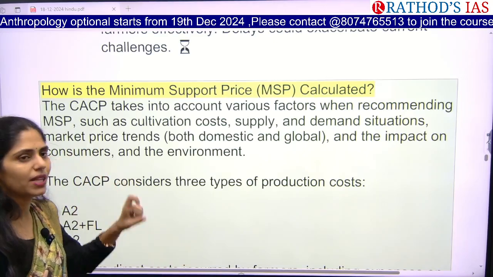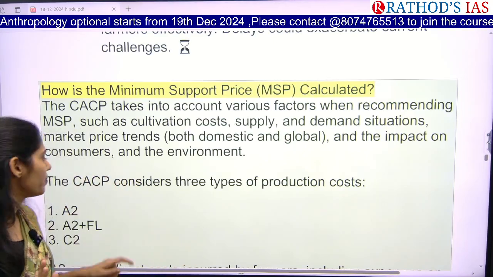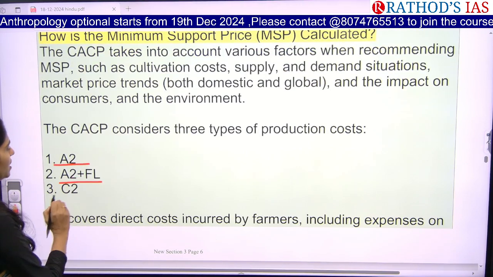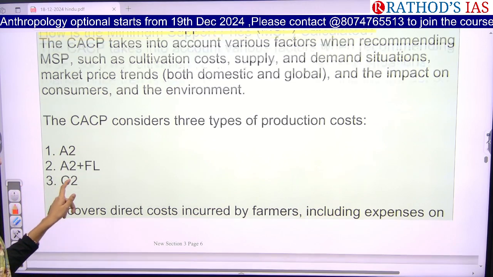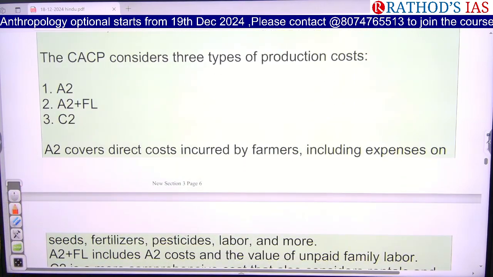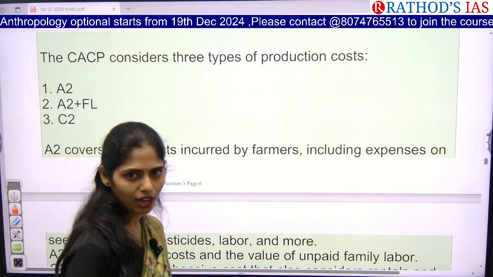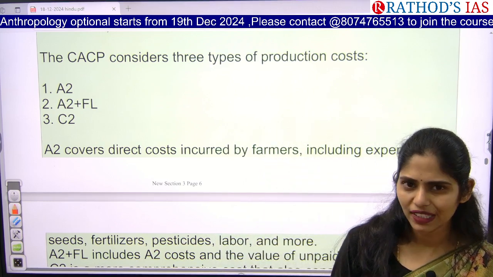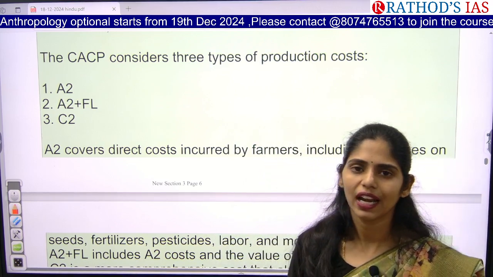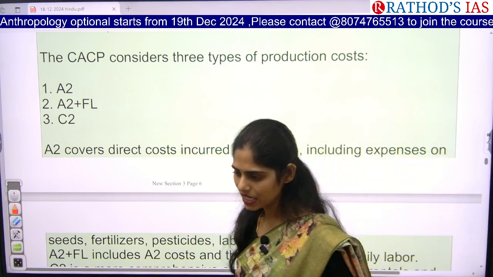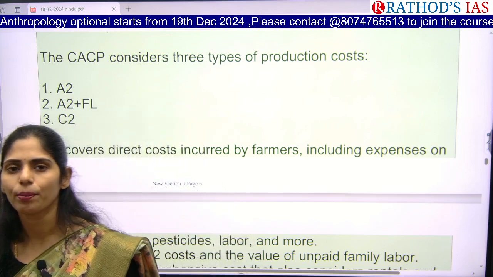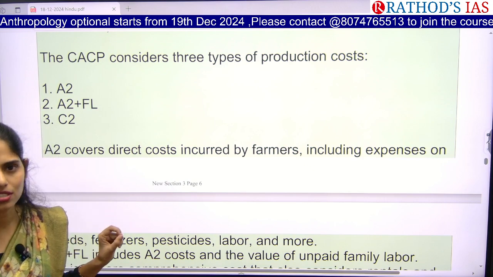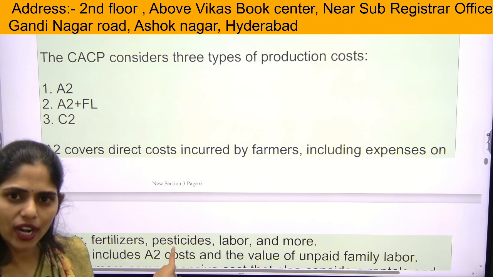So how is this MSP calculated? We have a formula, and you have to note down this formula: A2 plus FL plus C2. So what is A2? A2 is nothing but input cost. For example, if a farmer needs to start farming, he needs to make the land perfect, he has to bring the seeds, use some fertilizers, use some pesticides, and make arrangements for proper water or irrigation facilities. So whatever input cost is incurred by the farmer for all these is called A2.